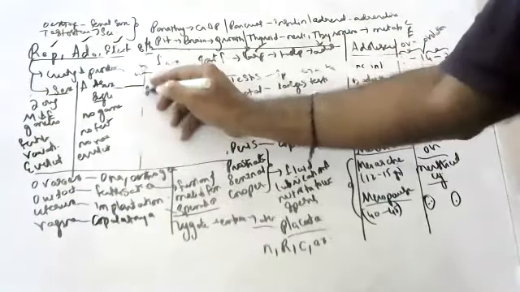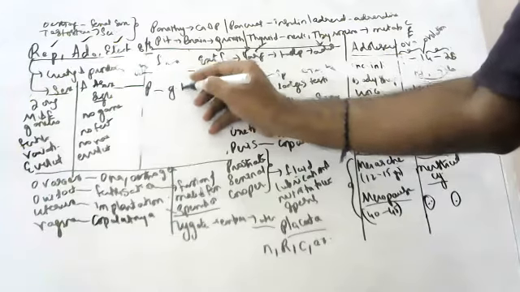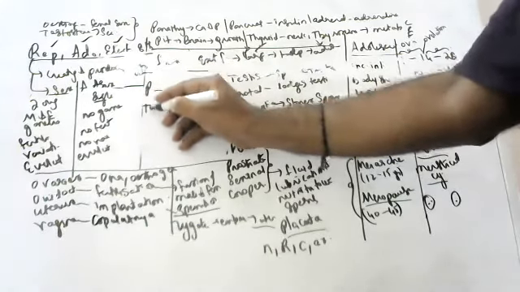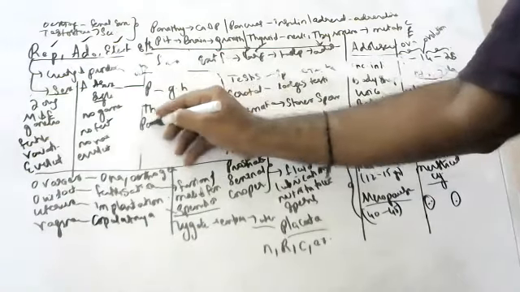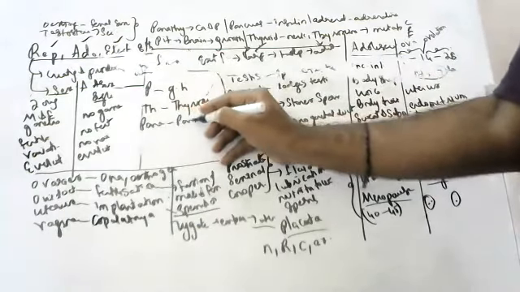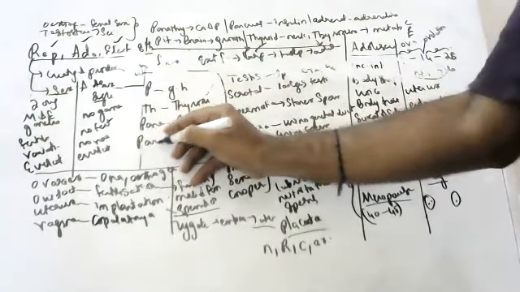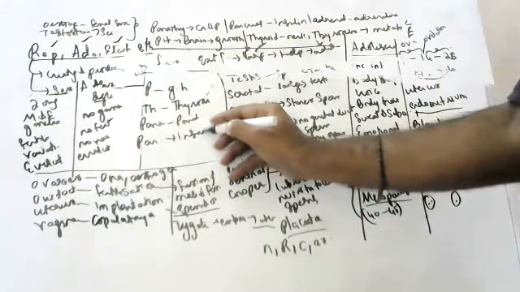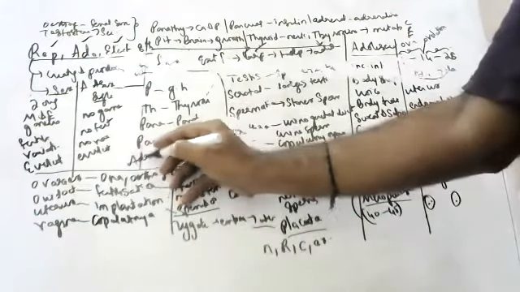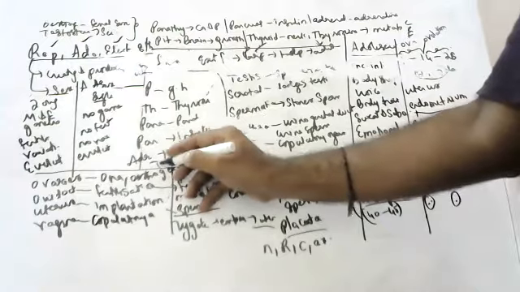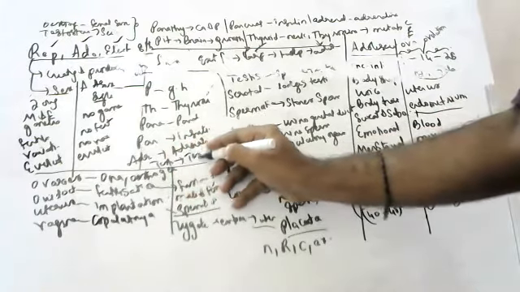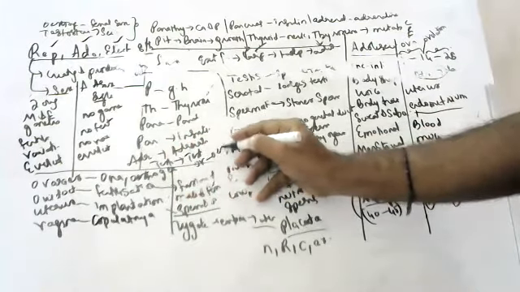So what are the hormones I told you, children? The pituitary gland will secrete growth hormone. The thyroid gland will secrete thyroxine hormone. The parathyroid gland secretes parathyroid hormone. The pancreas will secrete insulin. The adrenal gland will secrete adrenaline. The testis will secrete testosterone hormone. The ovaries will secrete estrogen hormone. These hormones and their functions you have to study, and I have given you the list also.